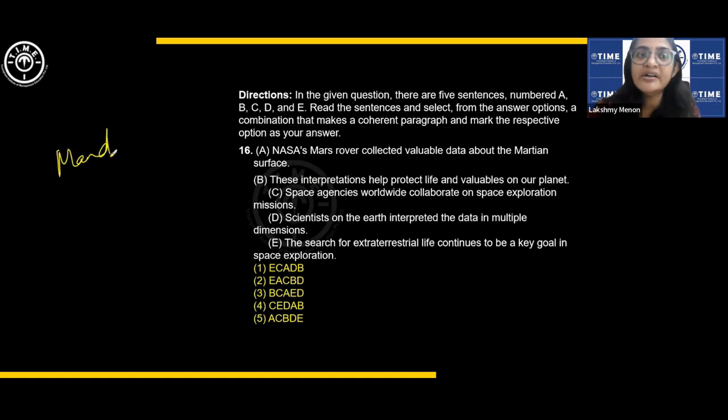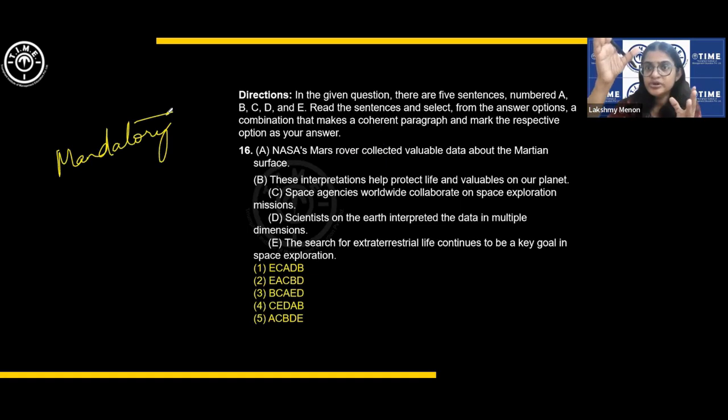Mandatory pairs are pairs of sentences that stick to one another because of certain connectives, certain transition words, right? If two sentences with the same concept are being explained one after the other, all these will form mandatory pairs of sentences.